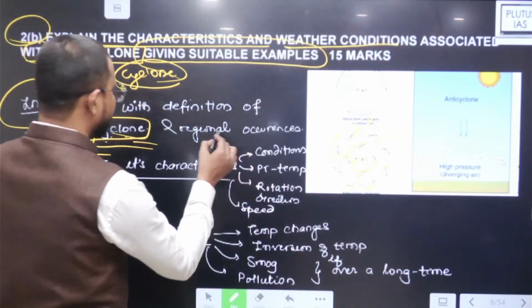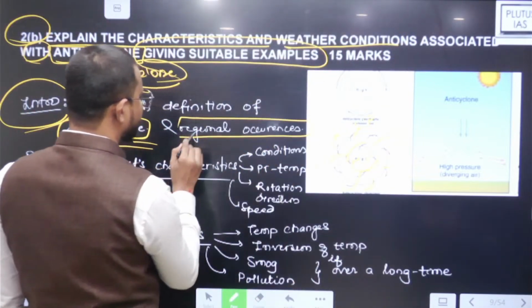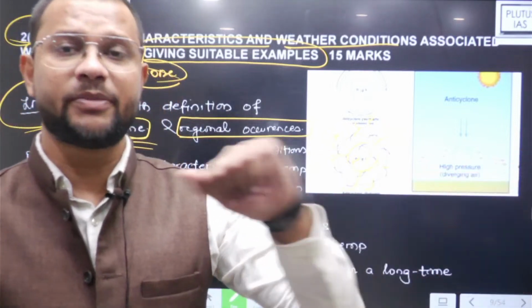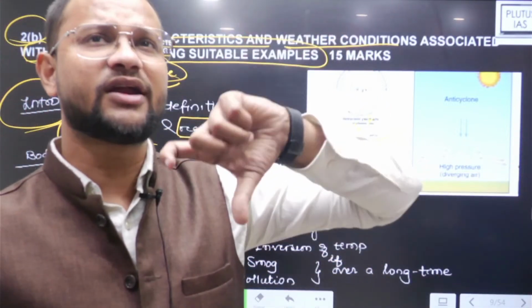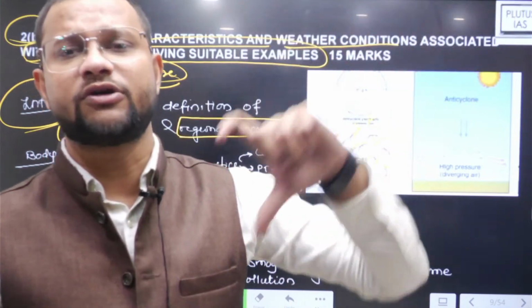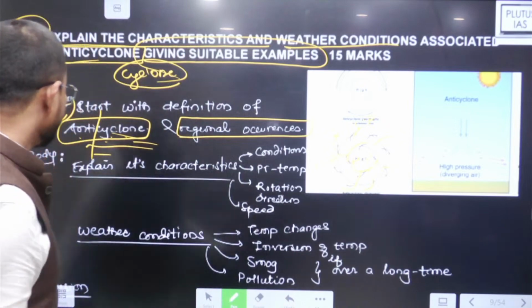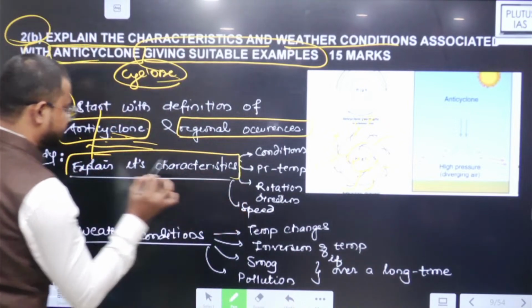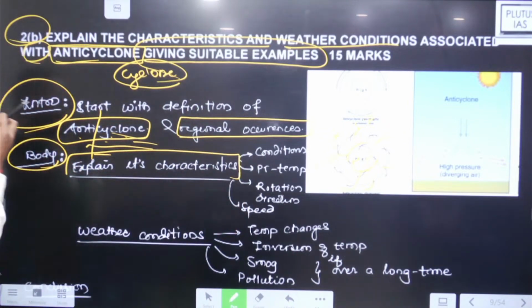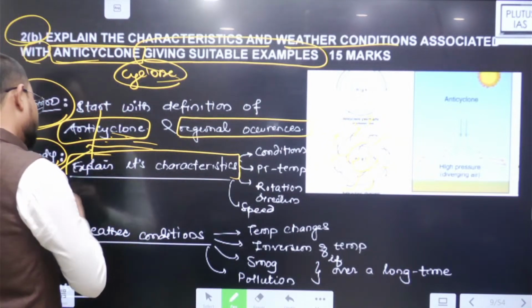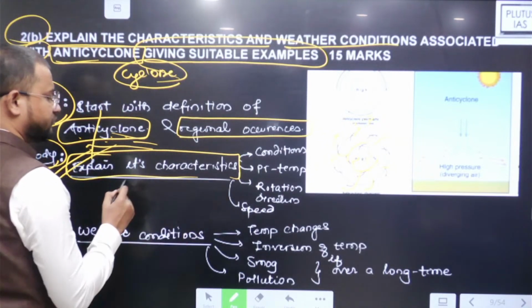Then what, if possible, add examples of where these anticyclones are. Generally you will find them in North America, in the European region, in the temperate region, generally around 20 to 40 degrees north and south. Then what? Then explain its characteristics. Main body के लिए हमारे पास 200 words, 250 words हैं just to explain the answer, right? So now just focus on the demand of the question: explain its characteristics.